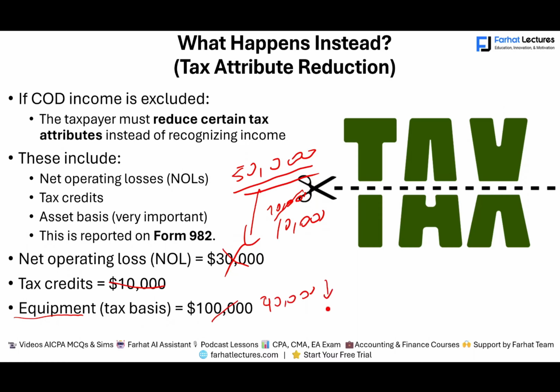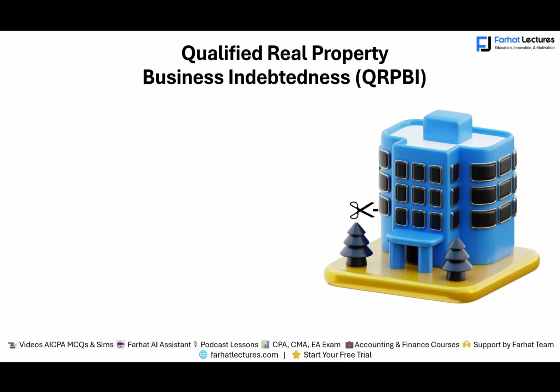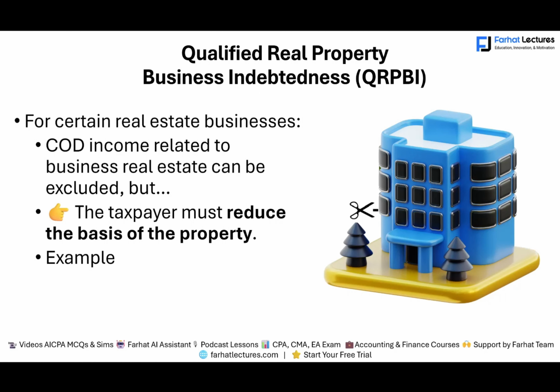Now you might be saying, why do you reduce your basis? It means when you sell this asset, your gain is higher. You would recapture later on. So that is what you will do. And we have something called Qualified Real Property Business Indebtedness, QRPBI. For certain real estate businesses, cancellation of debt income related to business real estate can be excluded, but the taxpayer must reduce the basis of the property. Let me show you what that means.